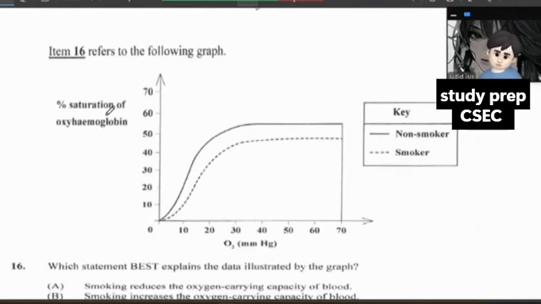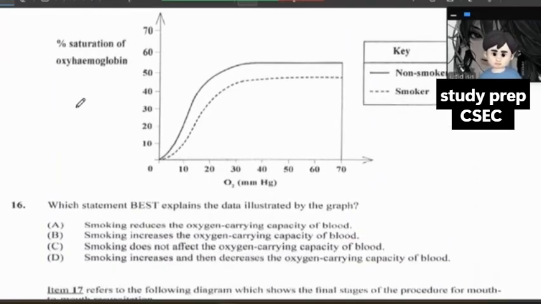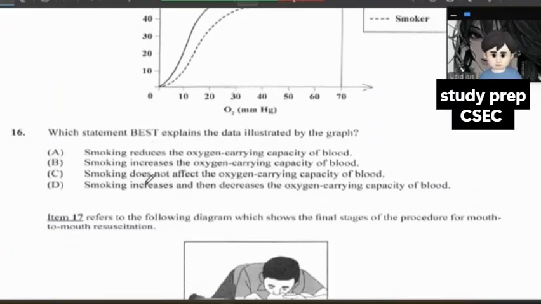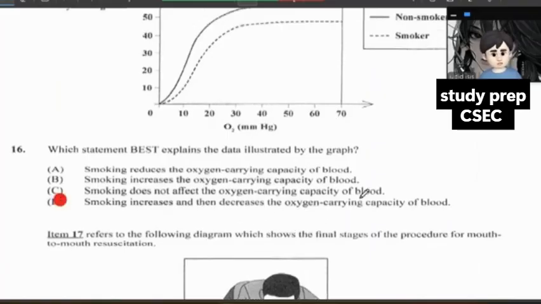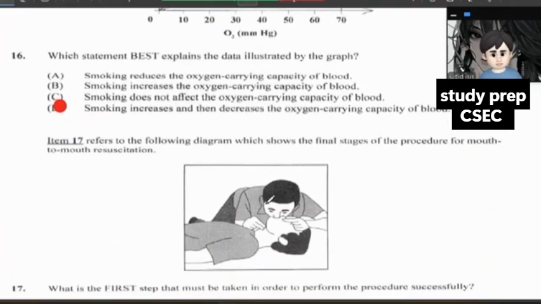So it says here, item 16 refers to the following graph. Percent saturation of oxyhemoglobin. We have 76 to 50 go down like that. It says which statement best explains the data illustrated by the graph. Smoking increases and then decreases the lungs' carrying capacity for blood. I believe you could basically see that. So non-smoker, smoker, you could basically see the information right there.